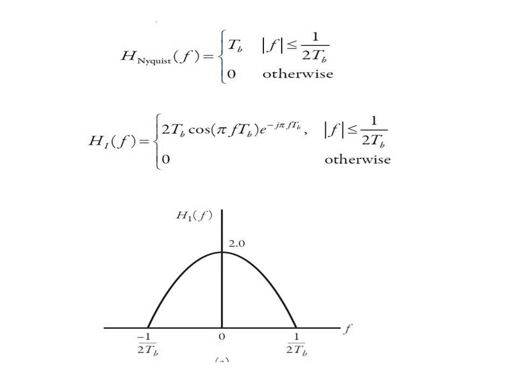Now look at the diagram shown here. Now we are going to substitute values of f. If we substitute f equal to 1 by 2 Tb, we get 2 Tb cos pi by 2 e raised to minus j pi f Tb. Cos 90 is equal to 0, so at 1 by 2 Tb the response will be 0. Now if we substitute f equal to 0, you will get 2, and that is shown in this particular diagram.